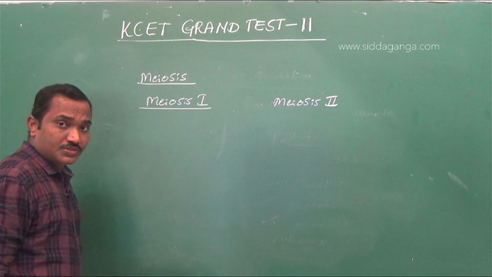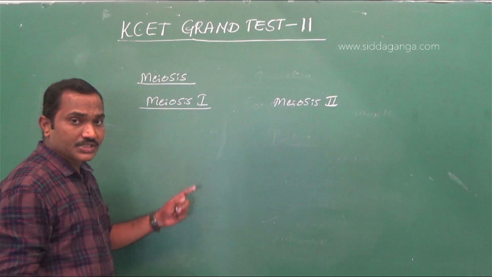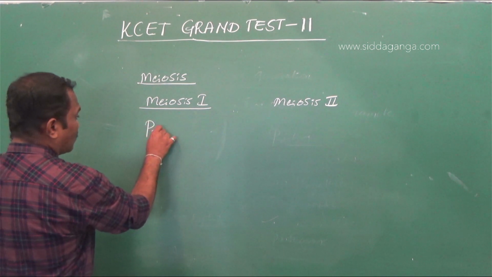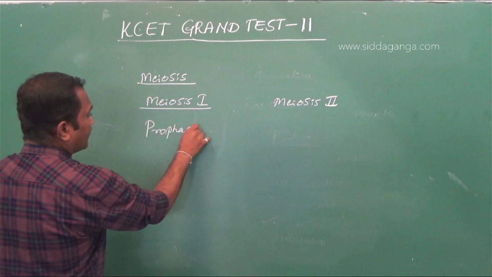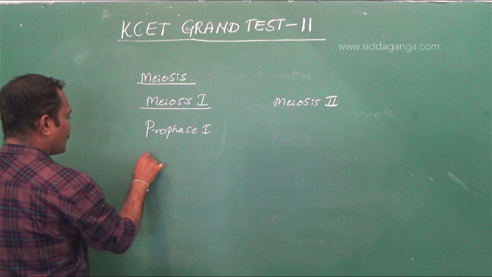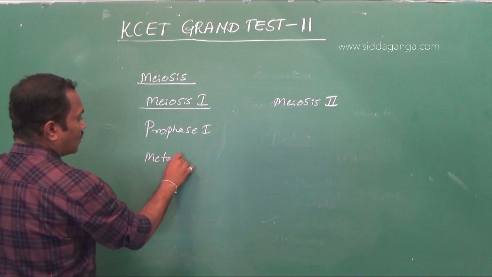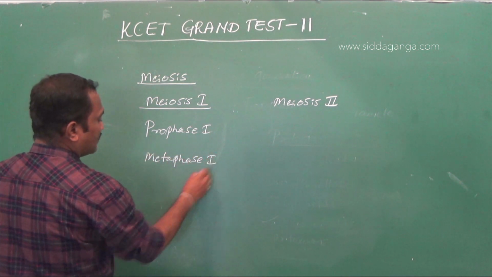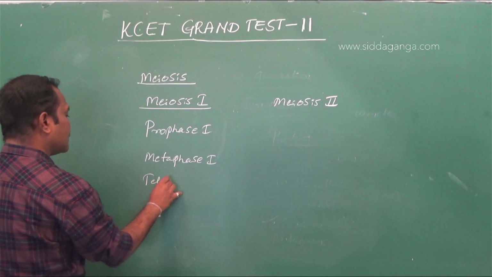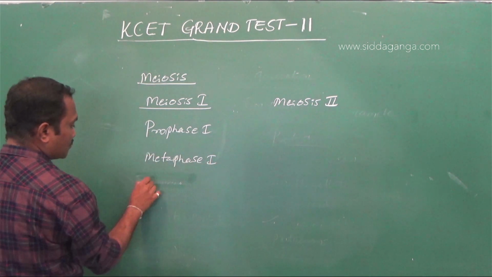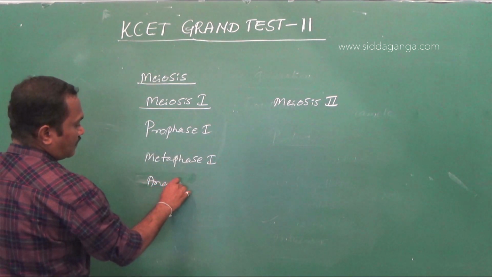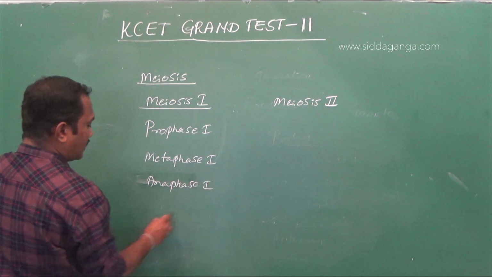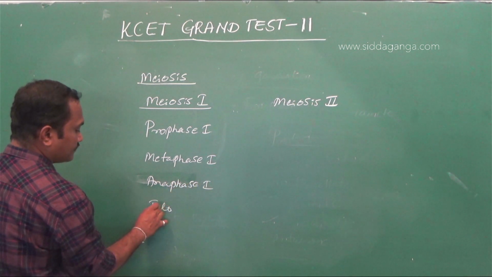Meiosis 1 is the most significant one, and it is the longest phase. Further, in meiosis 1, there are phases such as prophase 1, metaphase 1, anaphase 1, and telophase 1.